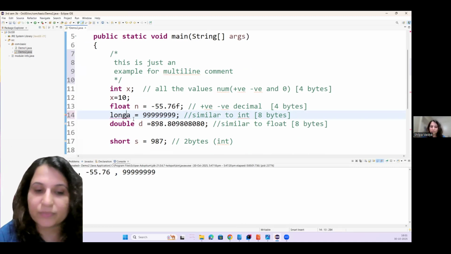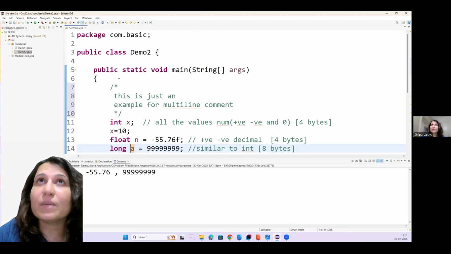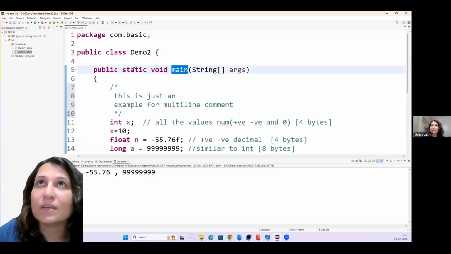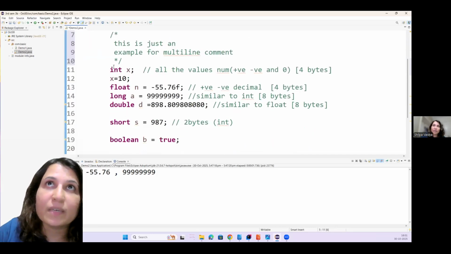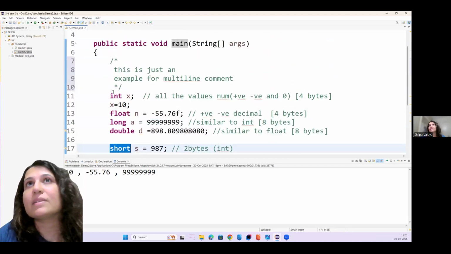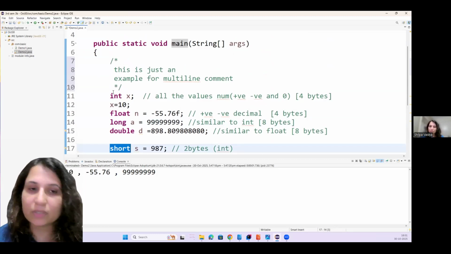It is not a keyword. Now, everywhere I say keyword, you have to understand that it is every particular thing highlighted by Java. That is public, package, class, static, void, int, float, long, all these things highlighted by it are called keywords. Okay. This much, if you understand, is more than enough.